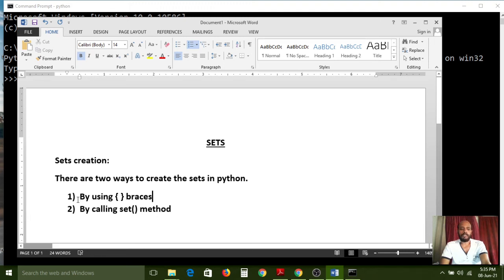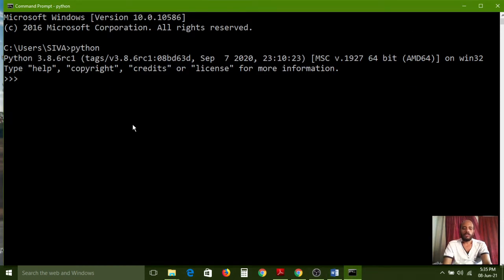So what is the first method? By using curly braces. Now we have to see the first concept. After that, later we can see the second concept to create the set. So now by using curly braces we need to create the set. My set is days. Days is the set name. I give the equal symbol and open one curly brace.